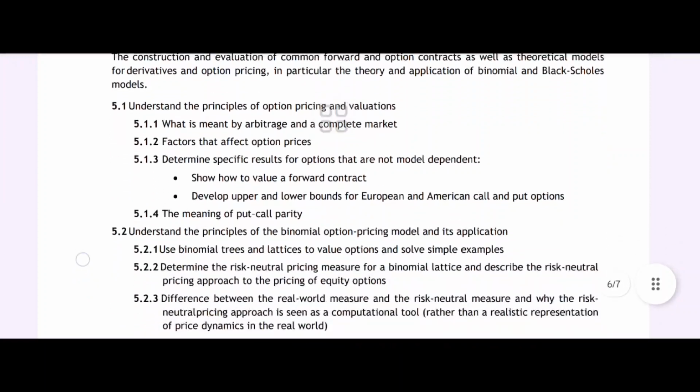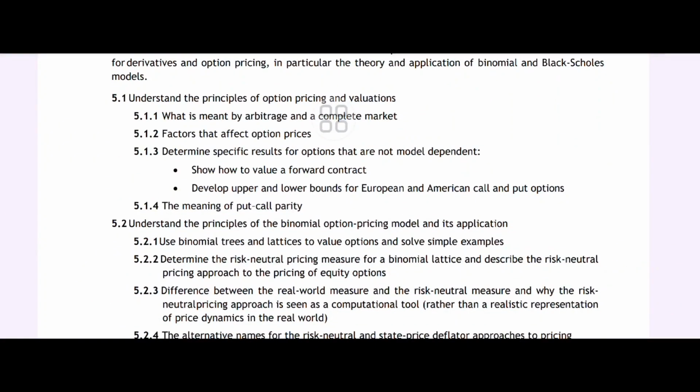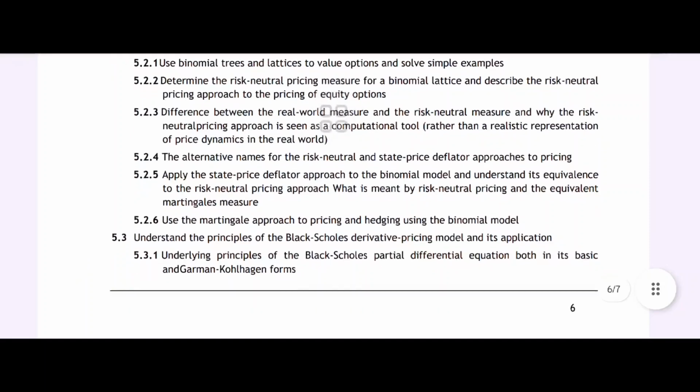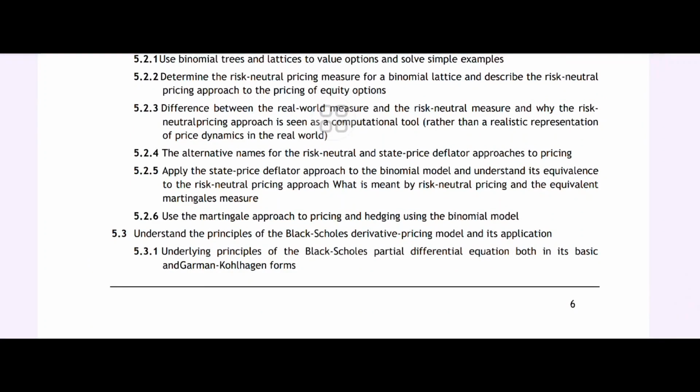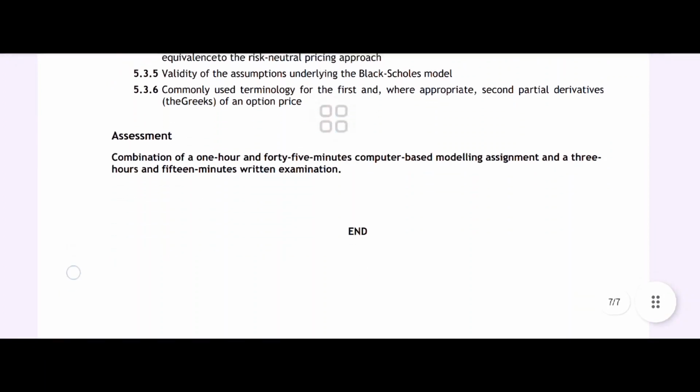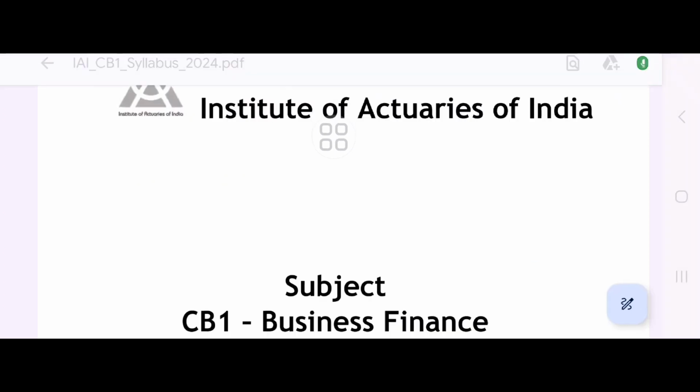Option theory, like arbitrage, complete market, the international trade part, basically forward contract, lower and upper bound for American and European call and put option, using binomial tree and lattice, underlying principle of Black-Scholes partial differential equation, using the Black-Scholes. And it will be a same combination of 1 hour and 45 minutes computer based modeling as an assignment and a 3 hour and 15 minutes written examination.